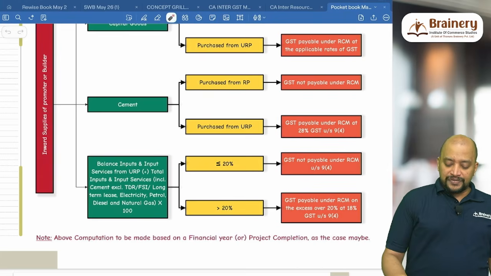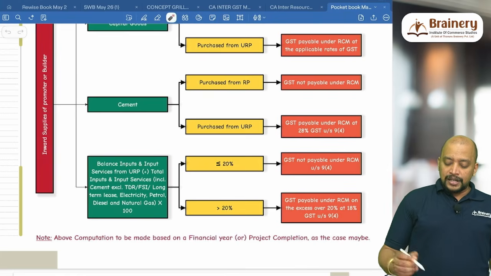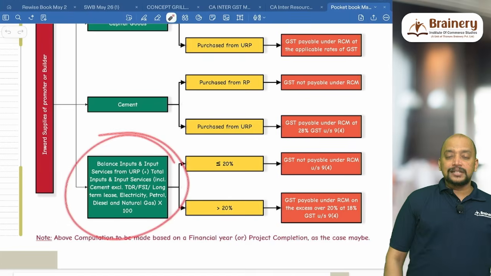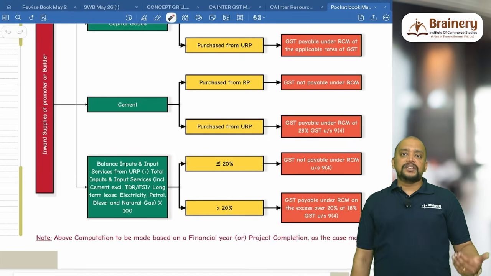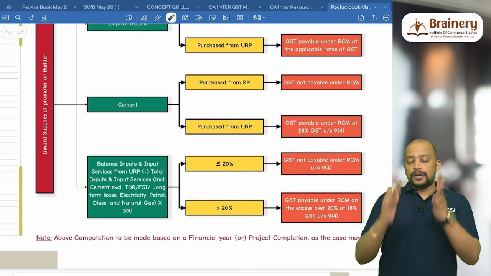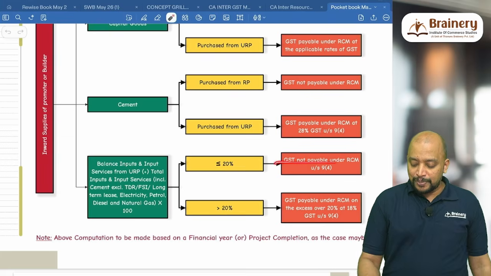So in the denominator, first: balance input and input service from unregistered person divided by total input and input service including cement, excluding TDR, FSI, long-term lease, electricity, petrol, diesel and natural gas, into 100. If this does not exceed 20%, then leave it because it is allowed. The balance can be from unregistered person to the extent of 20%. So no need to pay GST under RCM.